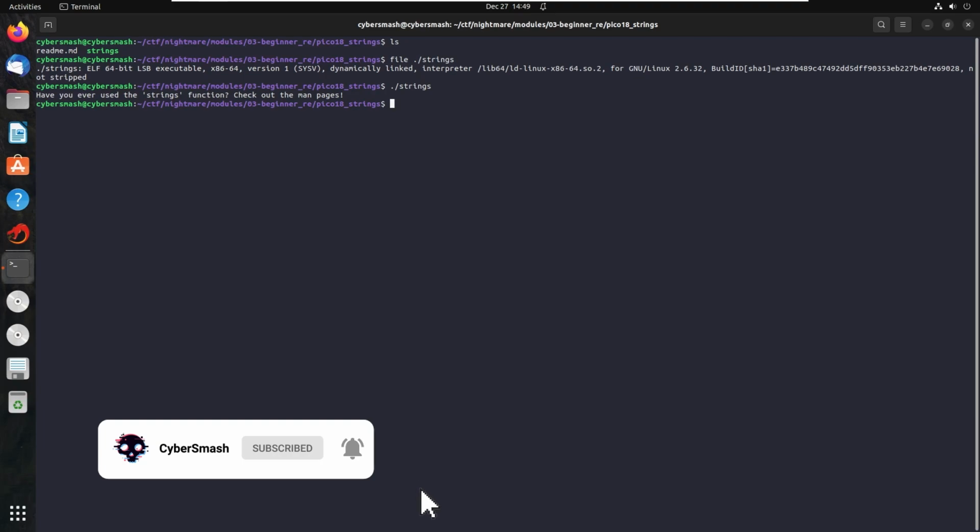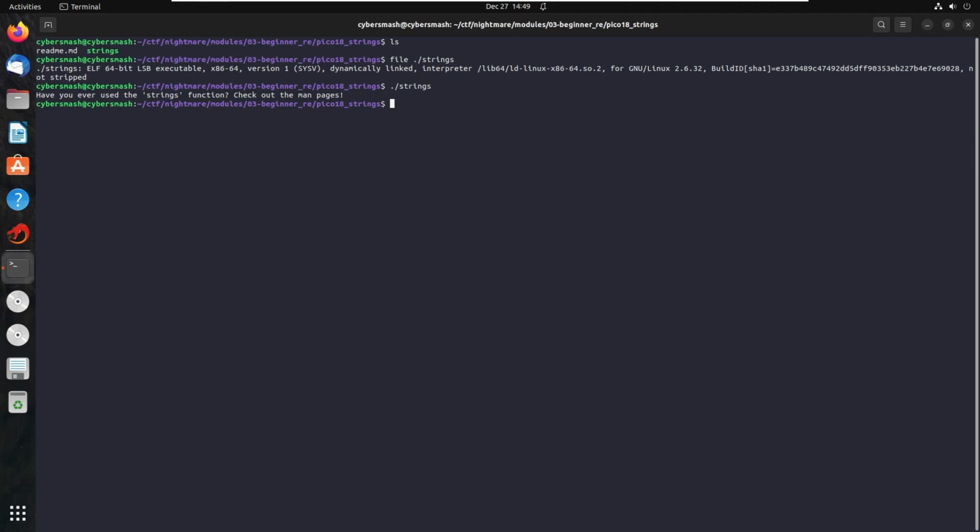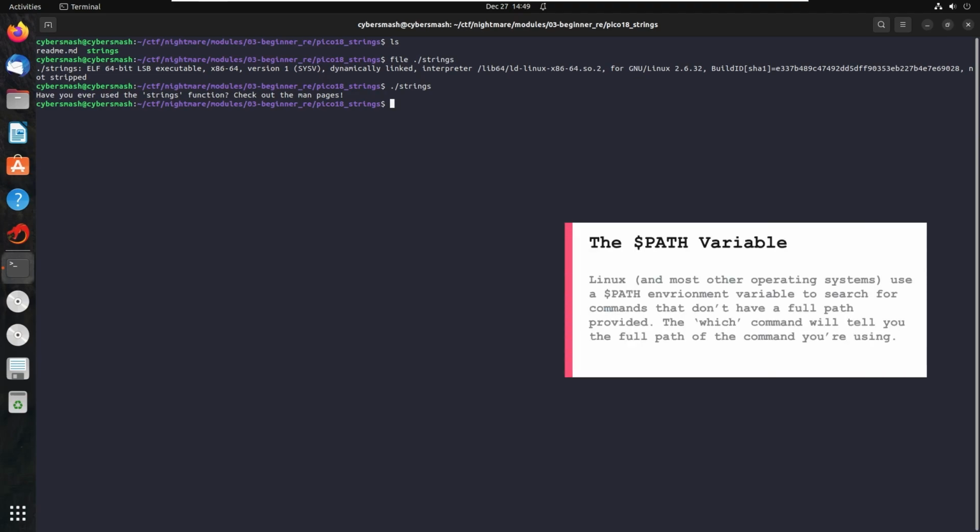One thing that we should talk about before we move forward. It's a bit confusing that there is a strings command in Linux, and this problem involves a binary named strings. So let's clear that up. Most distributions of Linux ship with the strings command as part of the operating system. It's a simple program that searches a file for what it thinks would be human-readable strings or text.